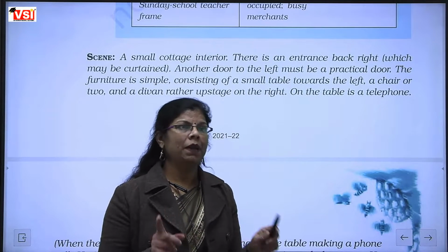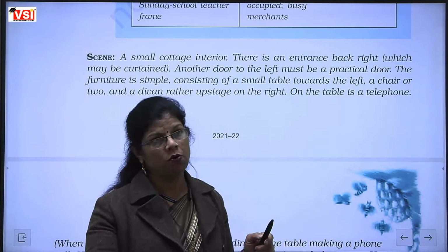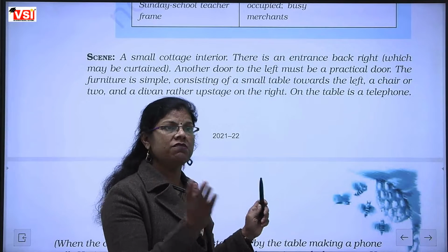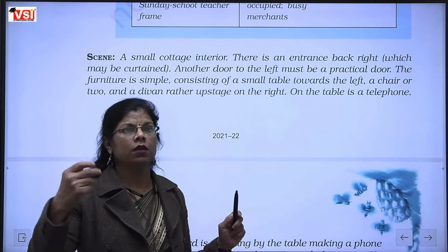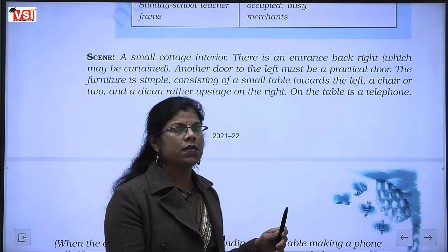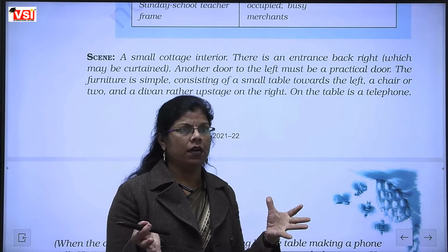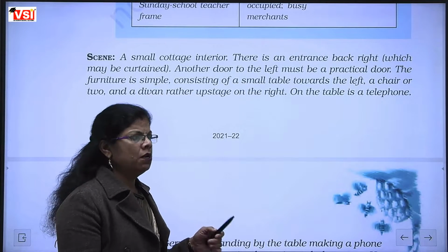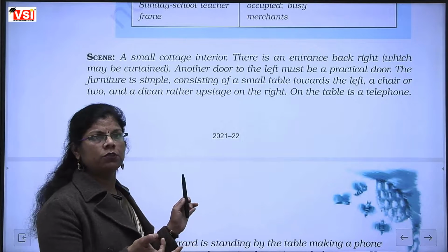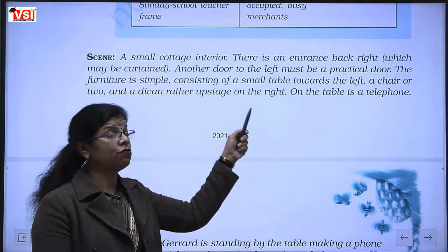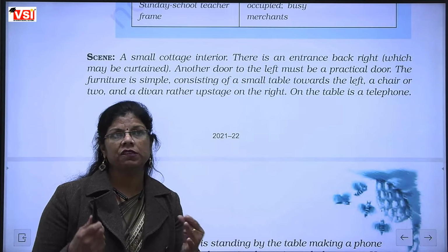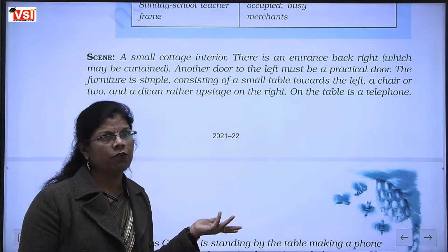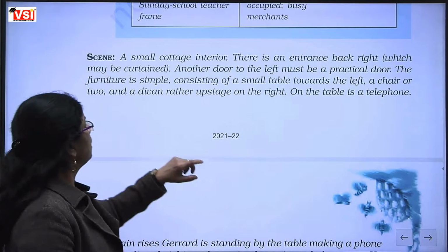Because the chapter is a play, it can be played on a stage also. And if you know, when a play is written and we go to a theater to watch a drama, a scene is created showing what kind of things should be there. If we are showing a scene of a room, then some necessary items related to that room should be kept there. When we are showing a scene of an office, then table, chair, AC, that kind of things can be shown in a scene. So here a scene is shown.